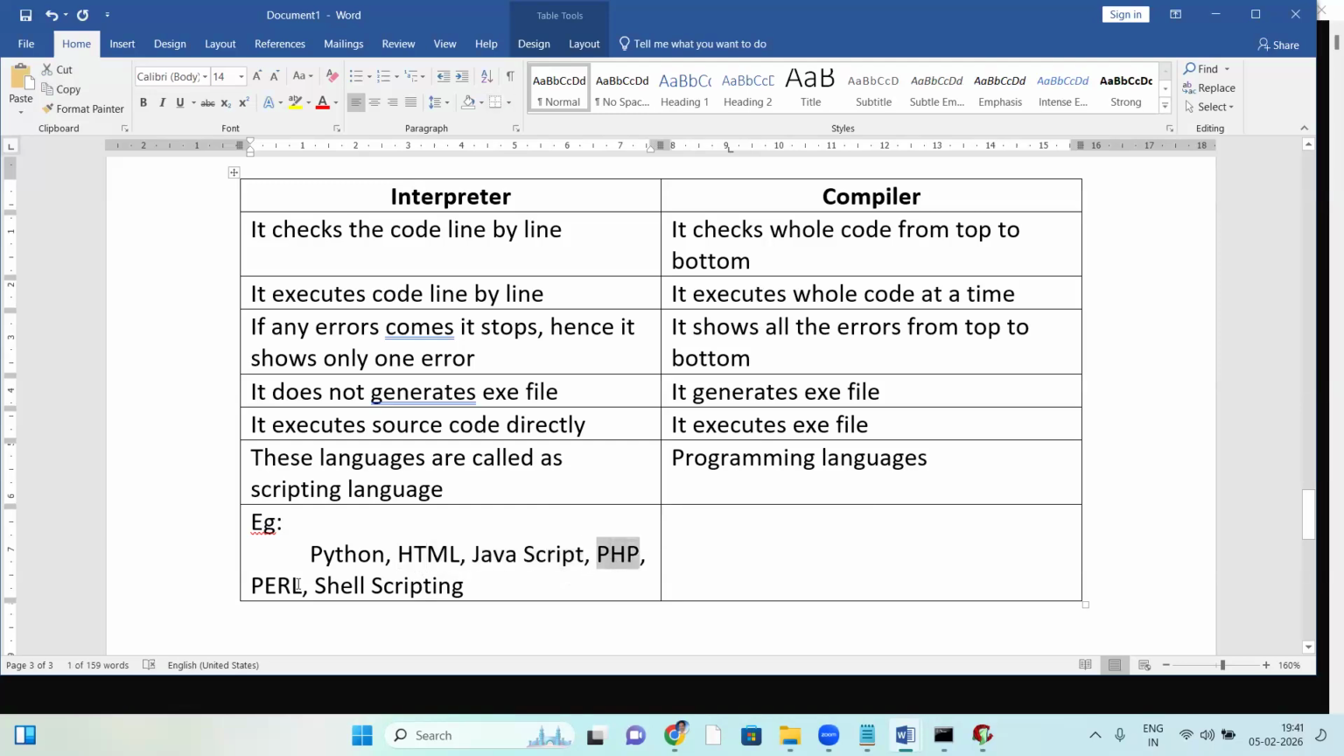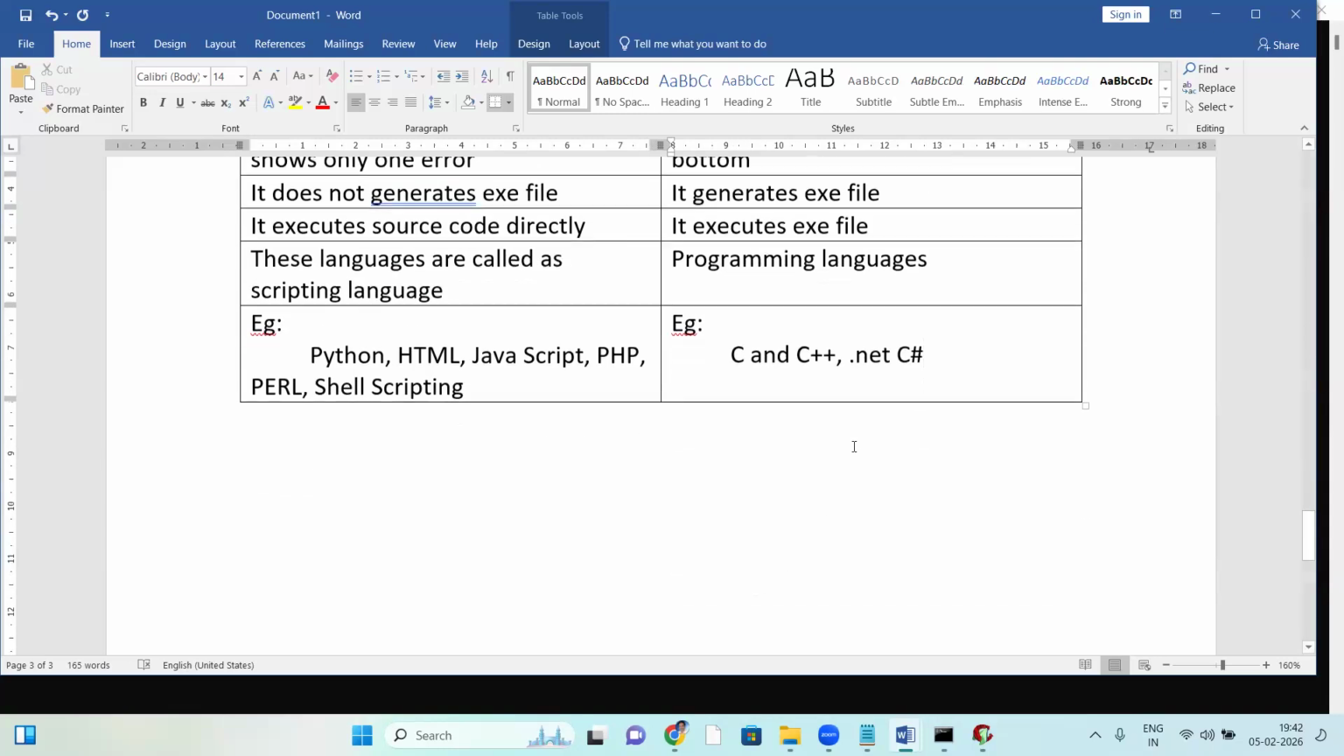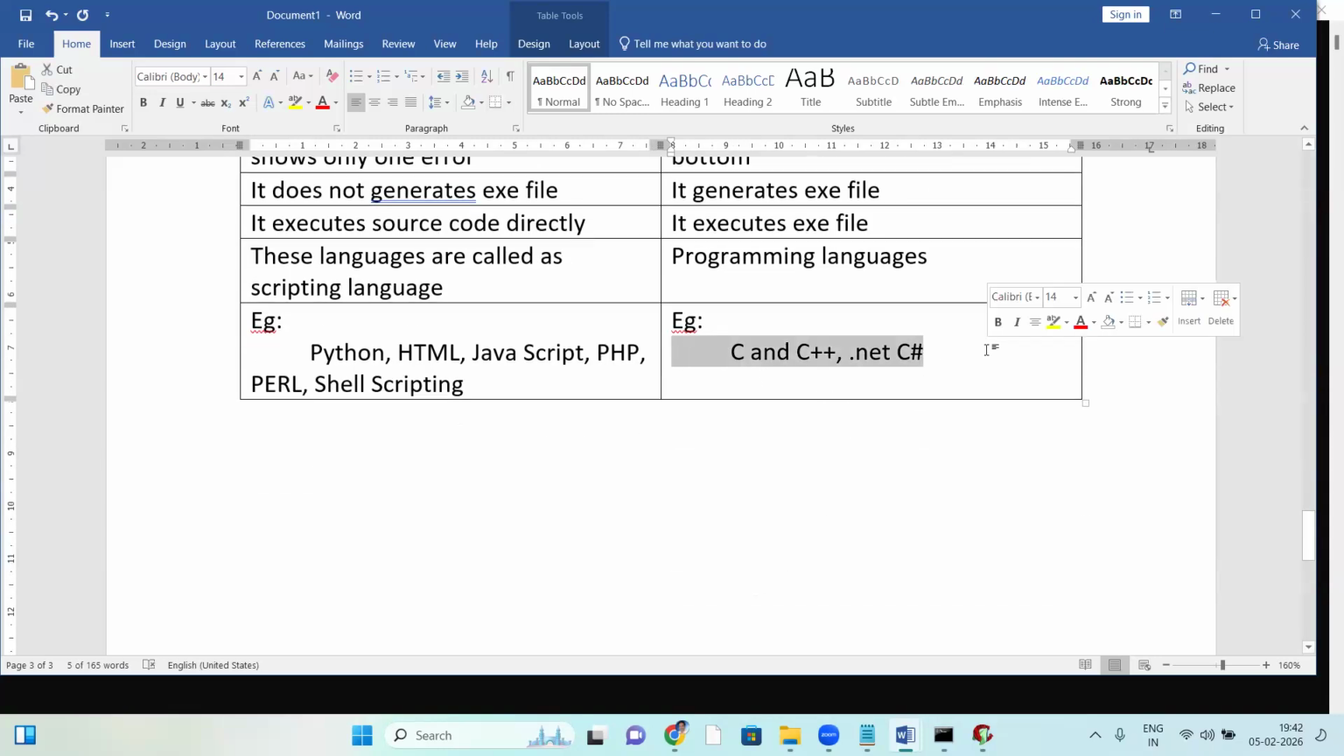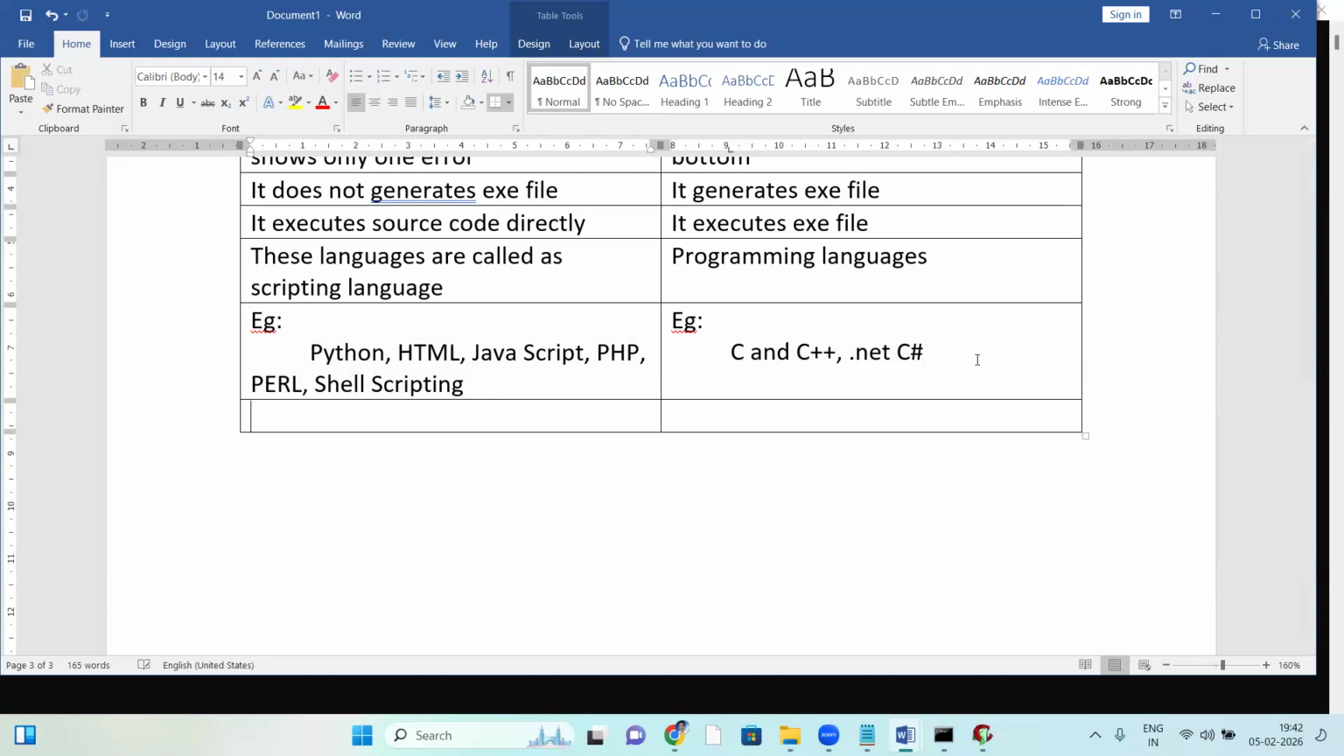PHP has its own interpreter. Perl has its own interpreter. Linux shell is an interpreter. For HTML and JavaScript, the browser is the interpreter. So these are interpreter-based languages. Now compiler-based examples: we just discussed C and C++, .NET, and C#. So these three are compiler-based.